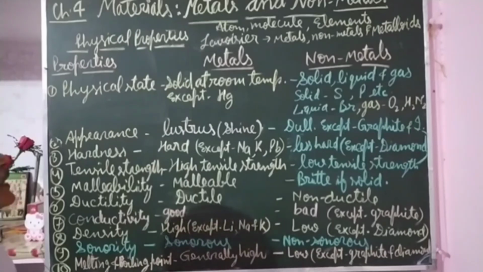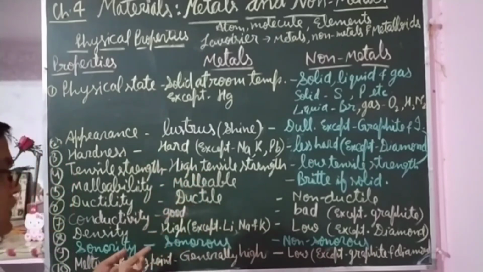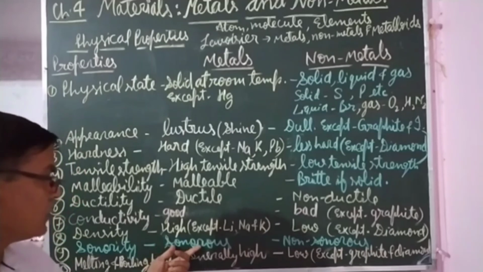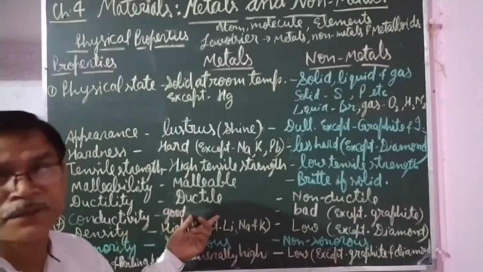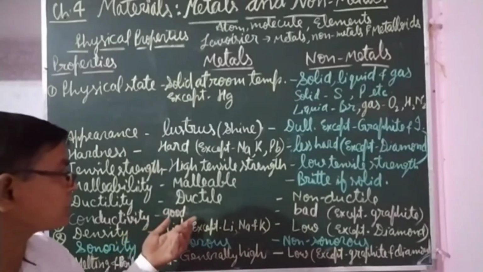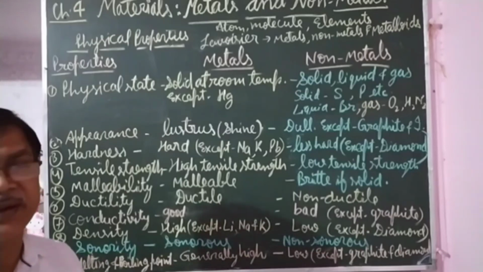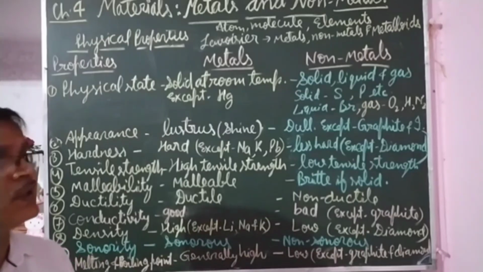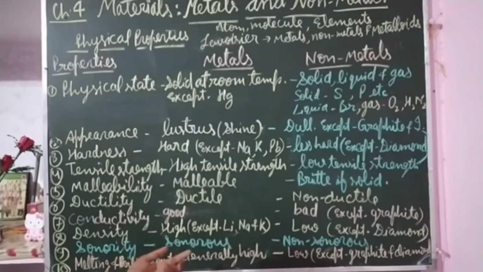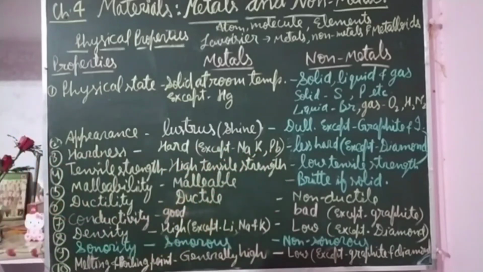So you can define metals as the materials which are lustrous, hard, high tensile, malleable, ductile, sonorous, good conductors of heat and electricity, and are electropositive, means they produce positive ions by losing electrons. So they are called metals. Many examples are there, very common ones like iron, copper, aluminum, lithium, sodium, potassium, lead, they are the examples of metals.